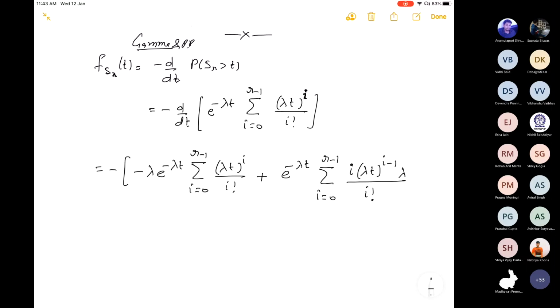If i is equal to 0, this value becomes 0, so I will start from 1 basically. And this i will cancel out with the i factorial, and we are left with i minus 1 factorial.